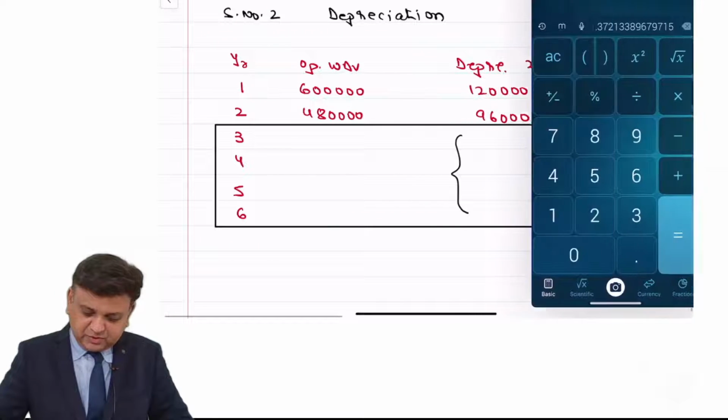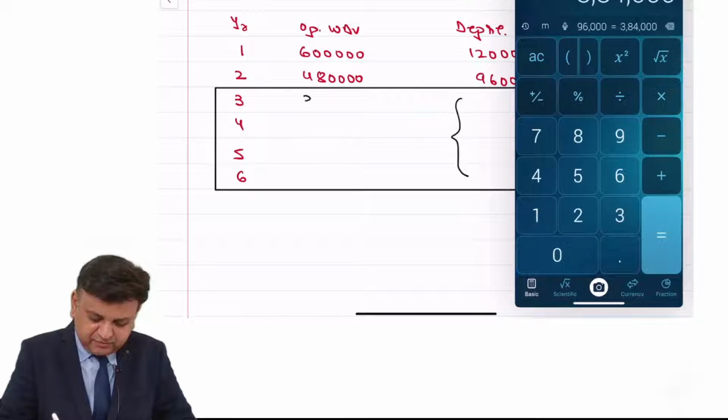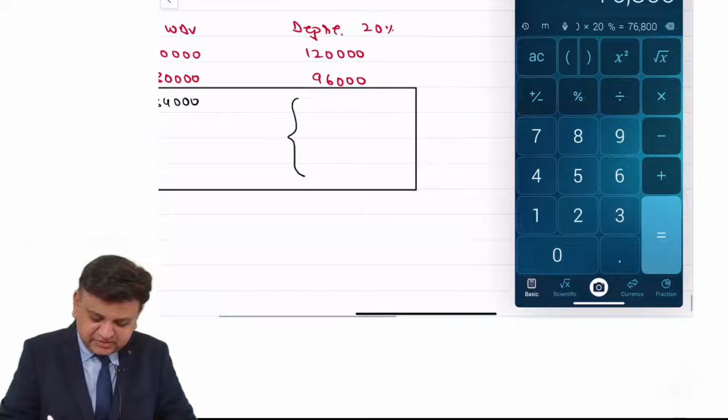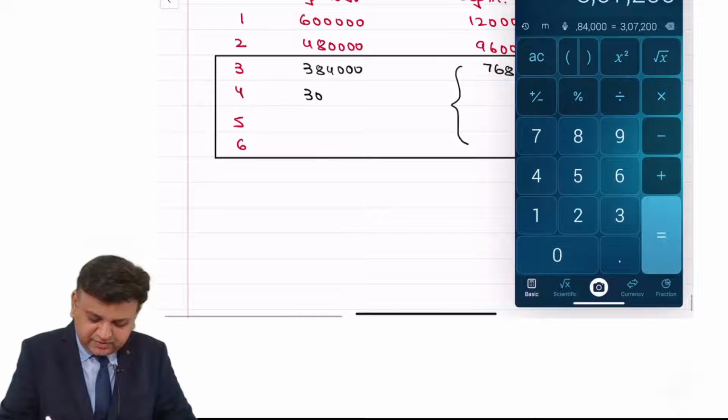So friends, over here, 4,80,000 minus 96,000 comes to 3,84,000. Into 20 percent, it is 76,800, deducted from 3,84,000, so 3,07,200.